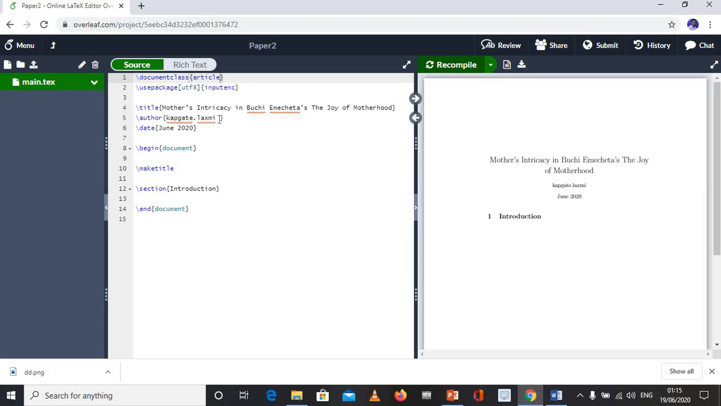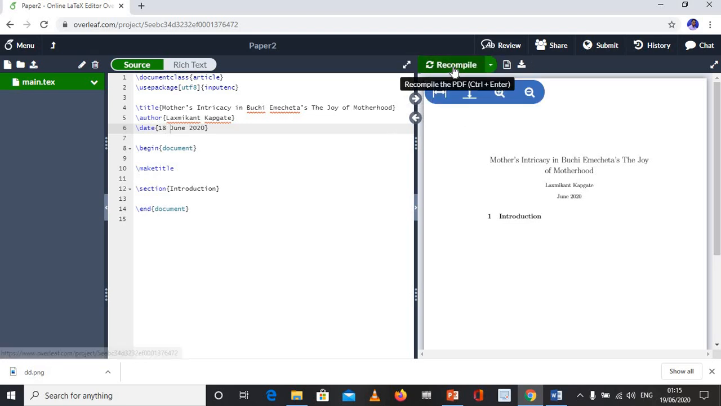Let me change the author name. For example, the author name is Lakshmikant Kapgate. Again you go and hit on recompile page or button. You can see the changes. Suppose if you want to insert the date, for example today's date is 18, so type it, again click here.